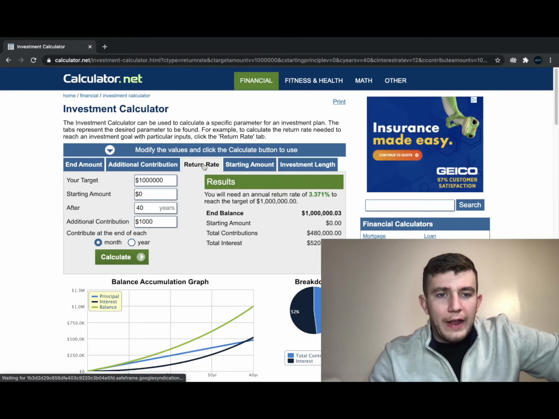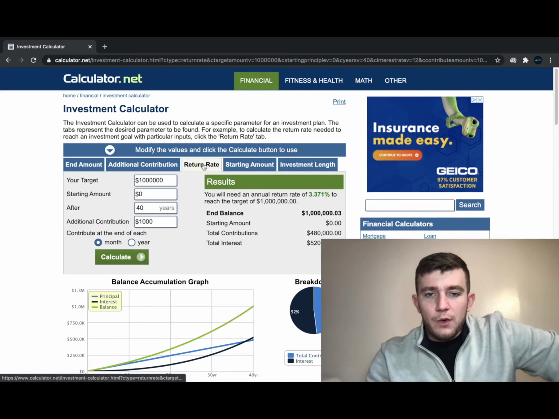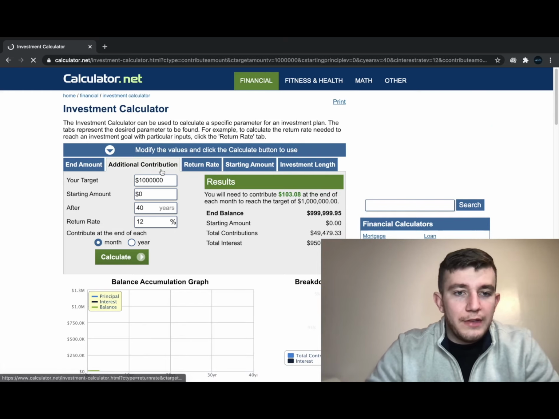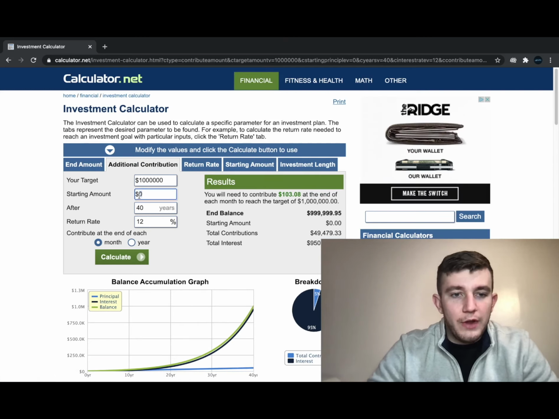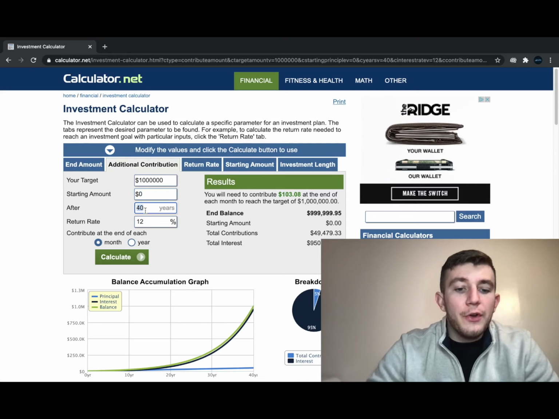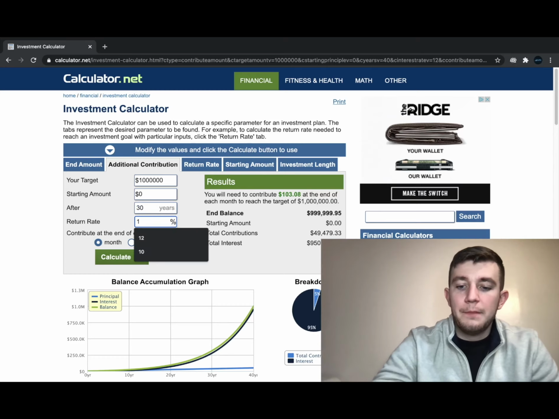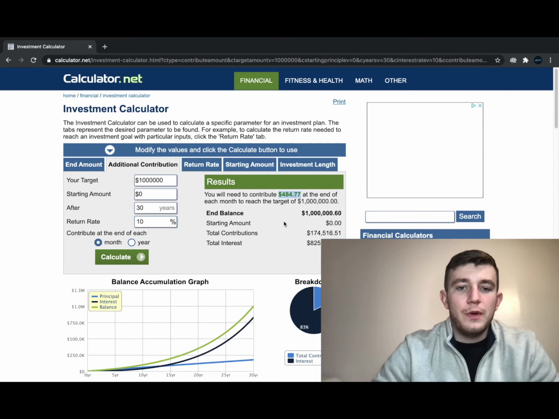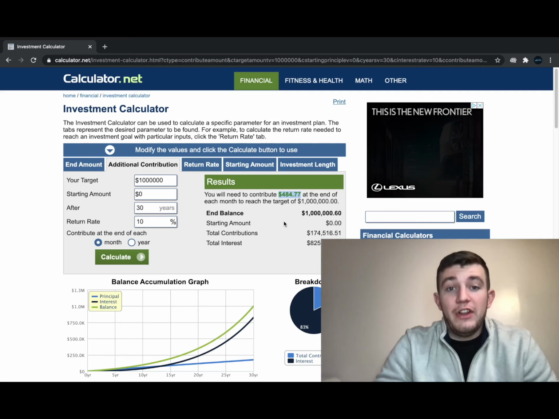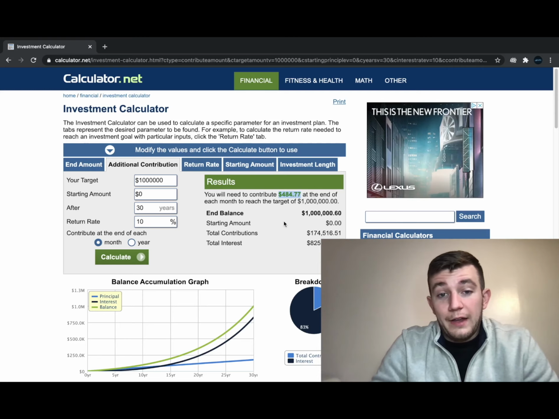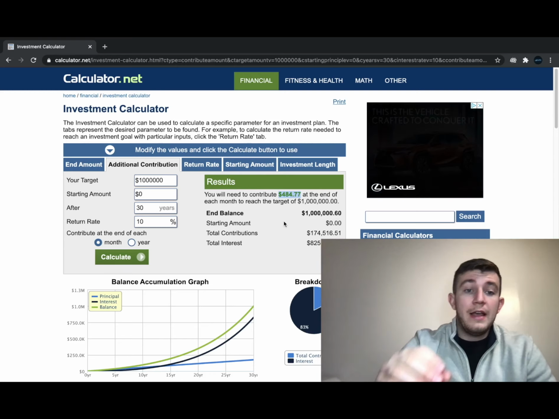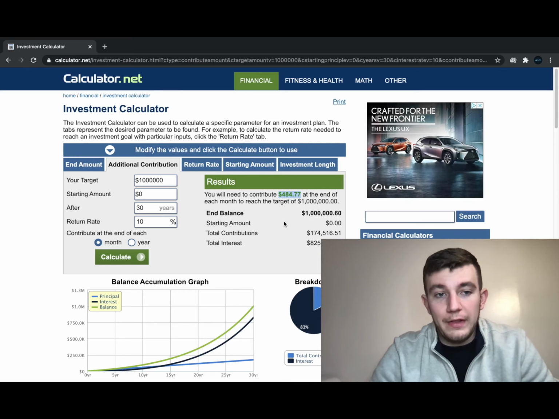Now, what we'll also take a look at is the different ways that these categories can have an effect on how you can reach that overall goal. Simply taking a look at additional contribution, we'll start with $0, but if we want to make it to $1 million after, let's say, 30 years at a 10% return, here you can see the number that you need to plan to invest and contribute to your accounts each and every month. In this situation, we're looking at $485 each and every month if you can guarantee yourself a 10% return, and after 30 years you will be sitting on $1 million.